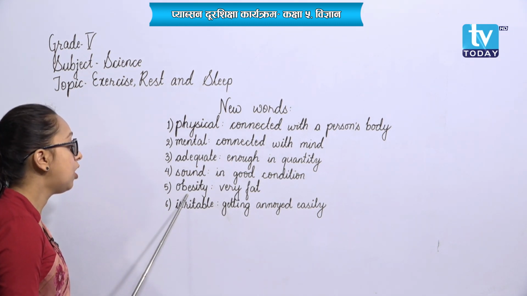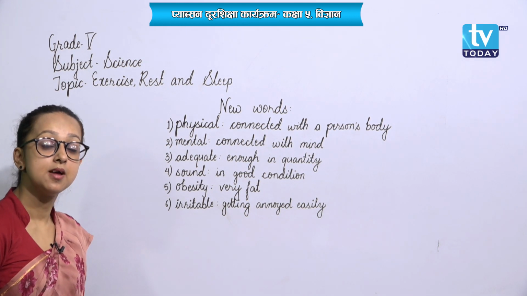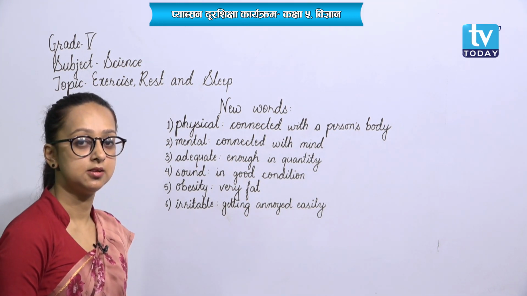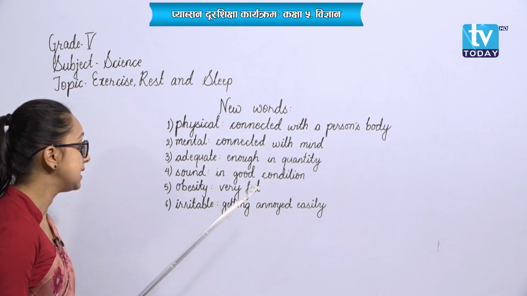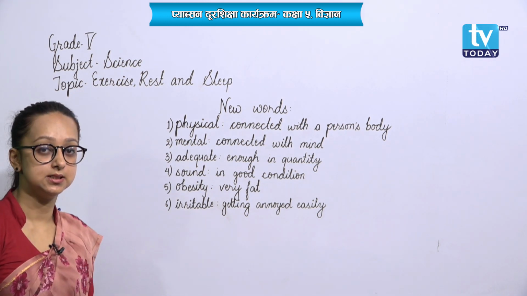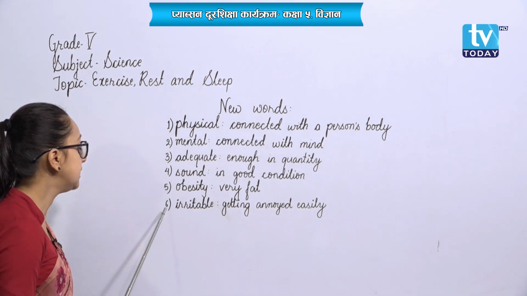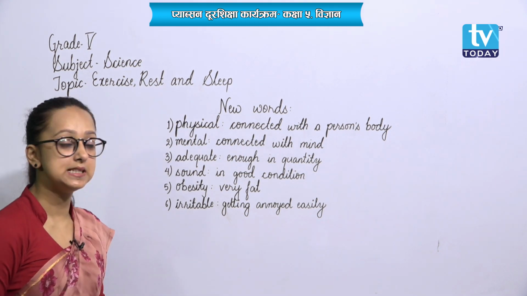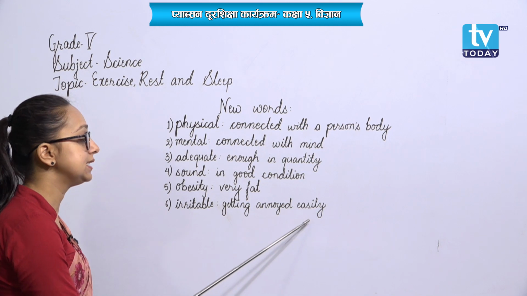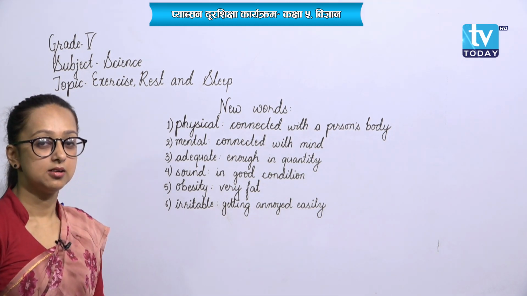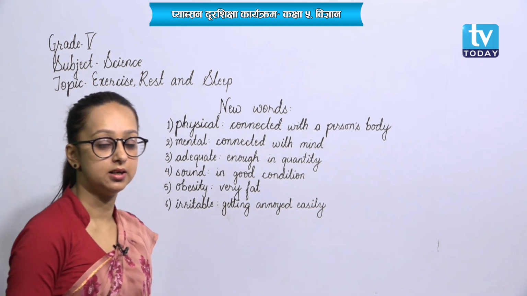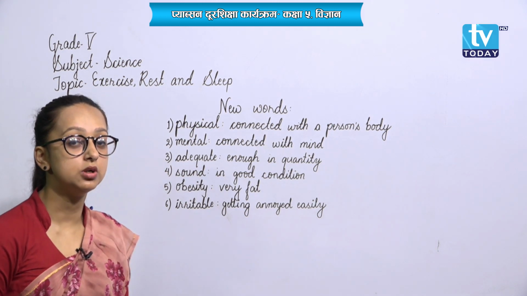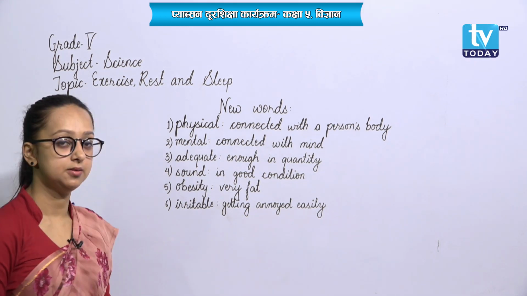And number 5, obesity, means very fat. Very fat is said as obesity, okay. And finally number 6, irritable, getting annoyed easily. Getting annoyed easily, that means not able to control the anger, okay, in angry mood, that is irritable.